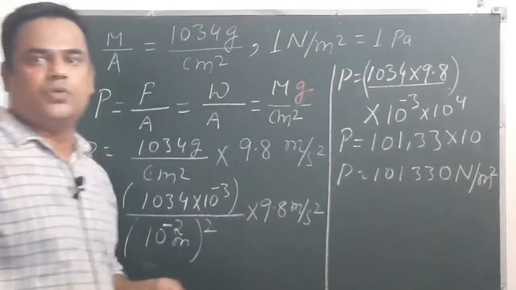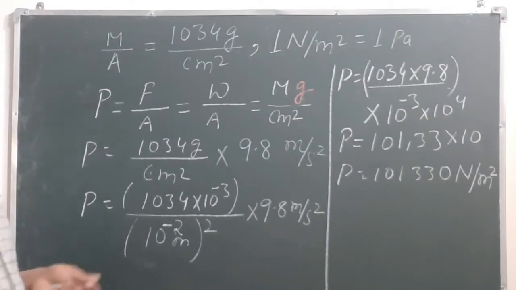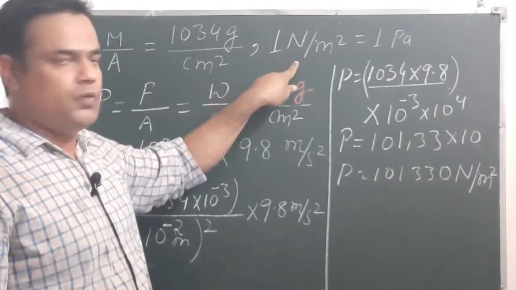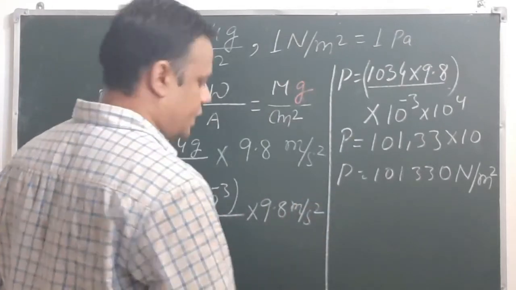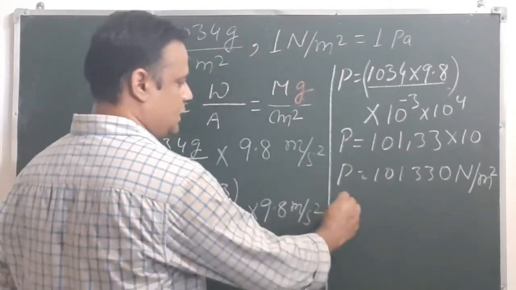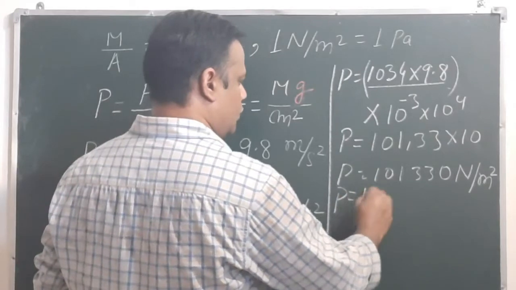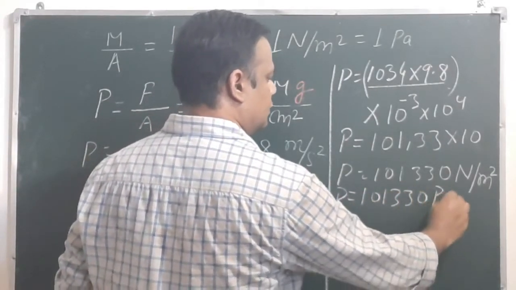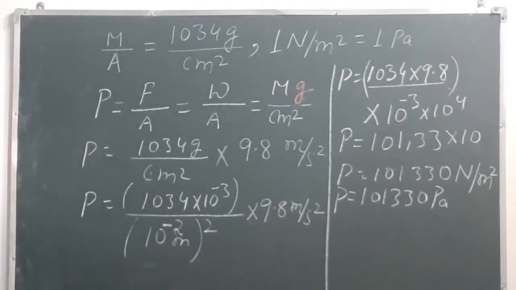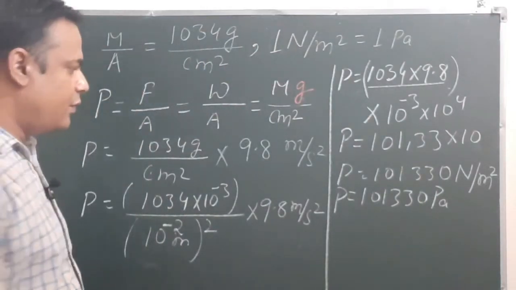This value is coming in Newton per meter square, and we are given 1 Newton per meter square equals 1 Pascal. So we can write pressure equals 101330 Pascal. But we have to write our value in scientific form.